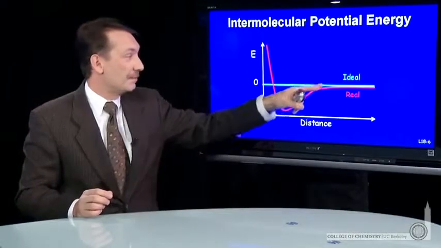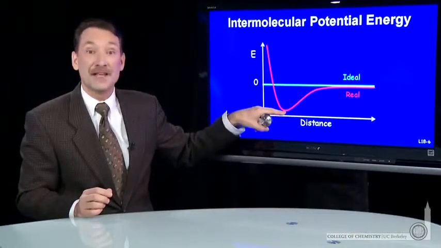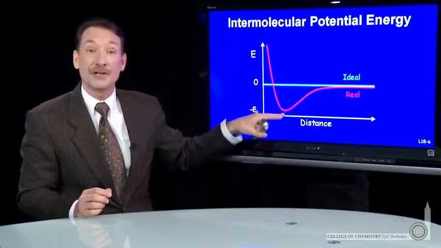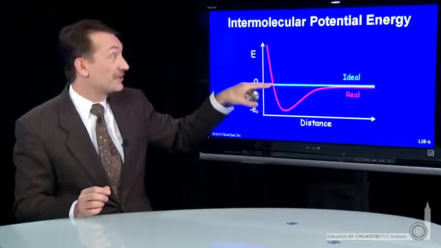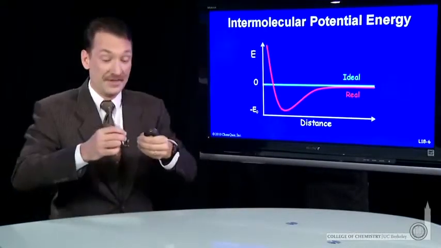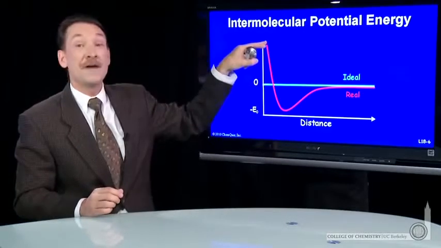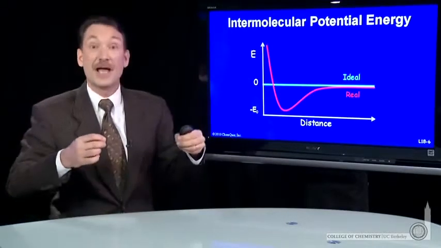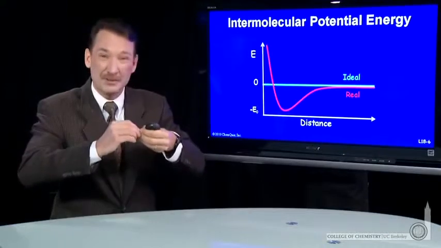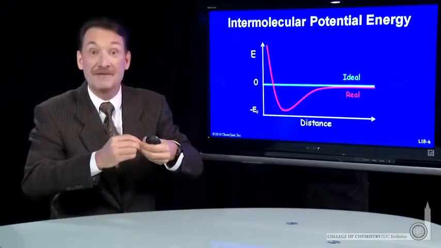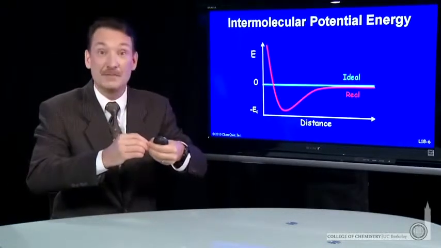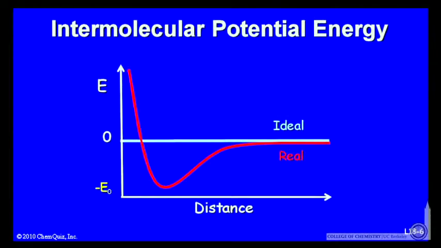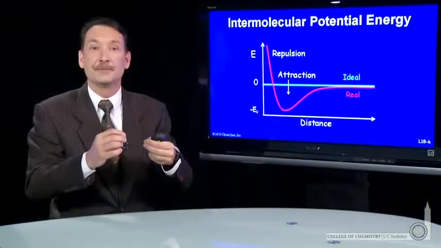And you'll see the plot goes to a stabilization energy as the particles get closer. As the particles get very close, then that interaction energy becomes unfavorable. That is, there's an actual repulsion. You can't push the particles on top of each other. They have a significant volume, and they'll resist being pushed on top of each other. So there is a happy medium where you'll have a maximum attraction energy when the particles approach each other.